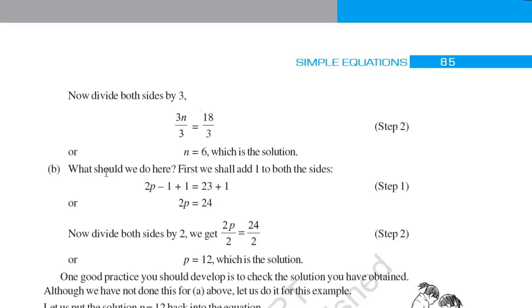For the second one, we do 2p minus 1 plus 1. So we are adding 1. So 23 plus 1 is 24. Now divide by 2. We divide 2p by 2 to get only p. p is equal to 12. So we get p is 12. So this is the solution.